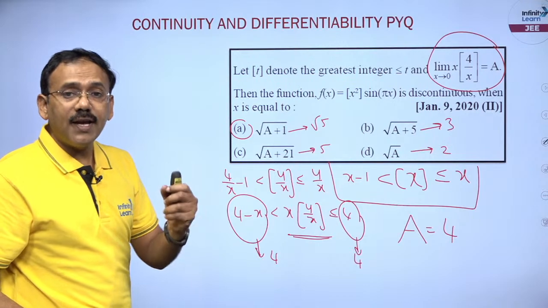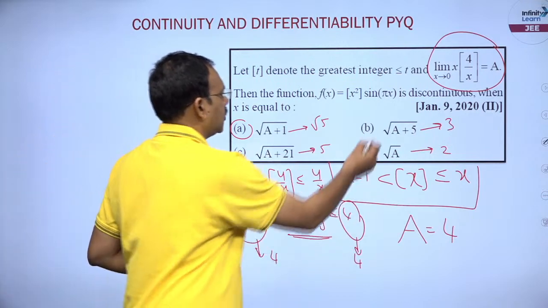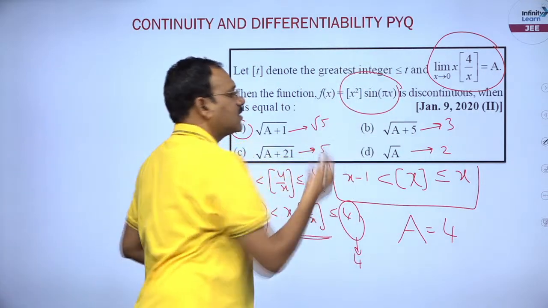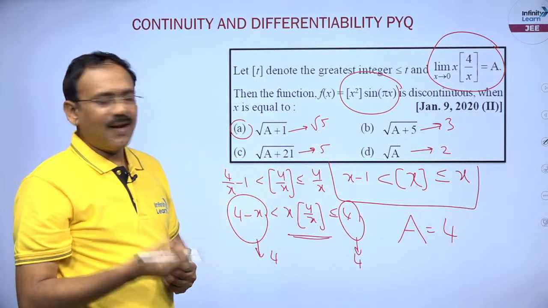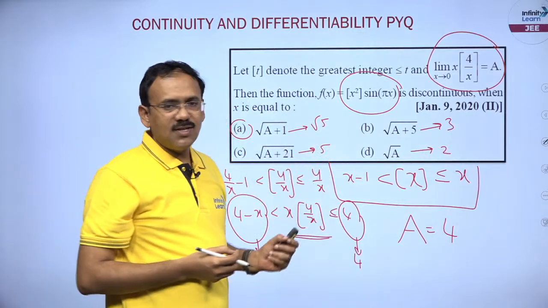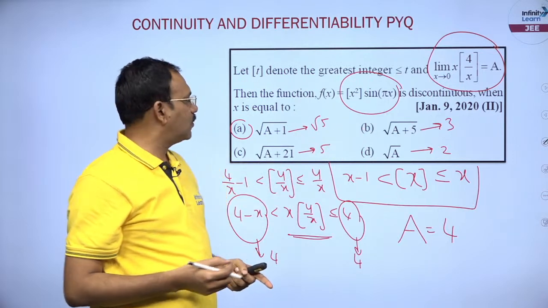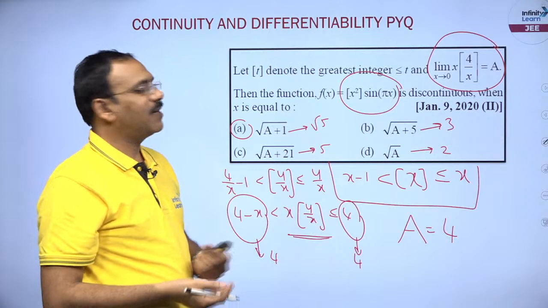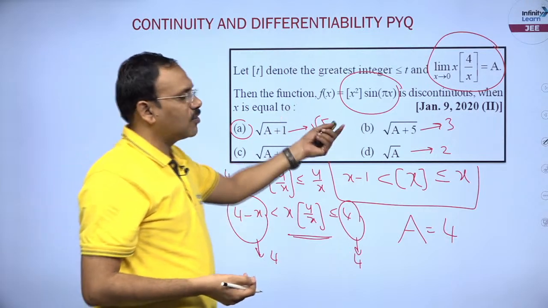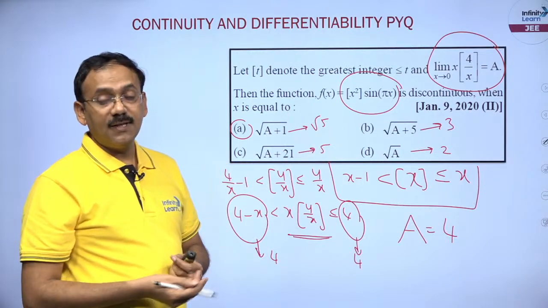Now he is talking about the continuity of the function [x squared] times sin pi x. Whenever x tends to an integer, sin n pi becomes 0, the function by default becomes 0. The function value is also 0, so continuity holds.